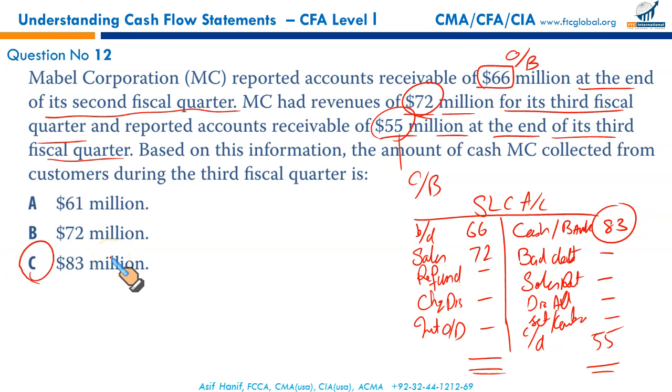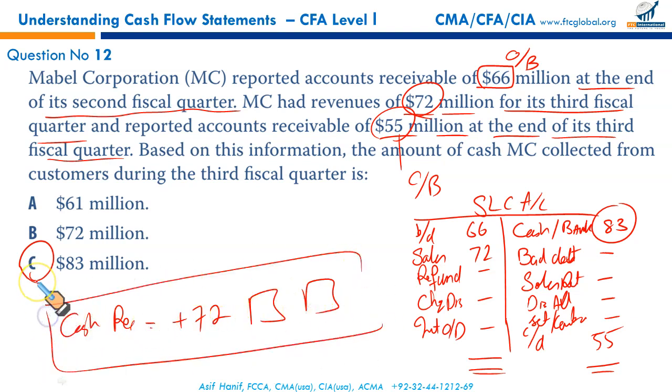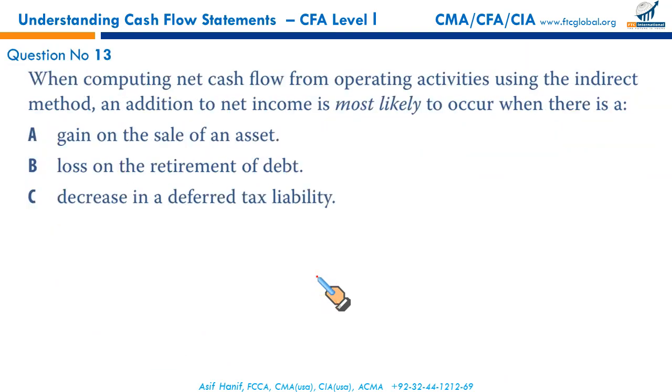If you just want to use the smart approach, if you want to calculate the cash received from customers, simply take in your sales, which is given as 72 million, it's an inflow, and then the same approach, increase and decrease in receivables, you can do it in a single step. But you need this somewhere in your life. So you can use this approach as takes revenue, 72 million, and whatever the increase and decrease over the period, add or less accordingly. We discuss this in our theory. So that makes C the correct option, and C it is. Next.